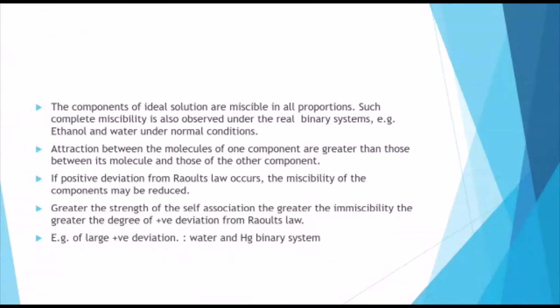As a result, the attraction force between the molecules of the same component is far greater than that between the different molecules. Due to this, the strength of self-association increases, and as a result immiscibility is observed. So due to positive deviation from Raoult's law, we get immiscibility in the solution.